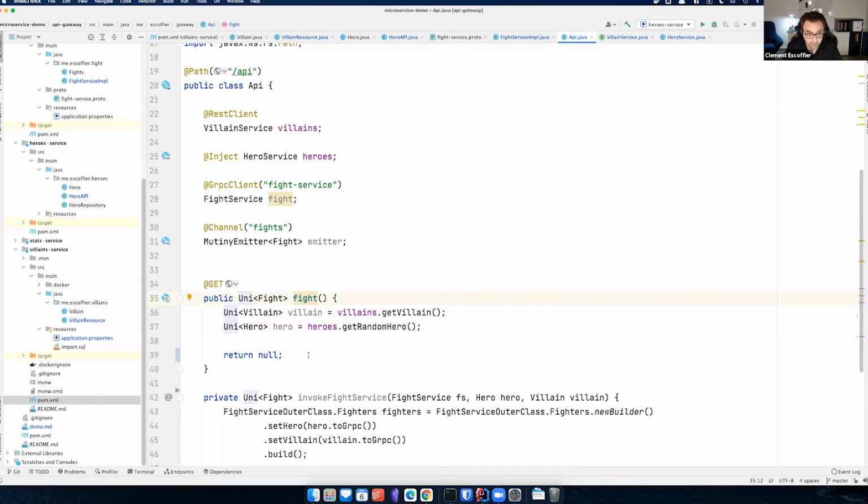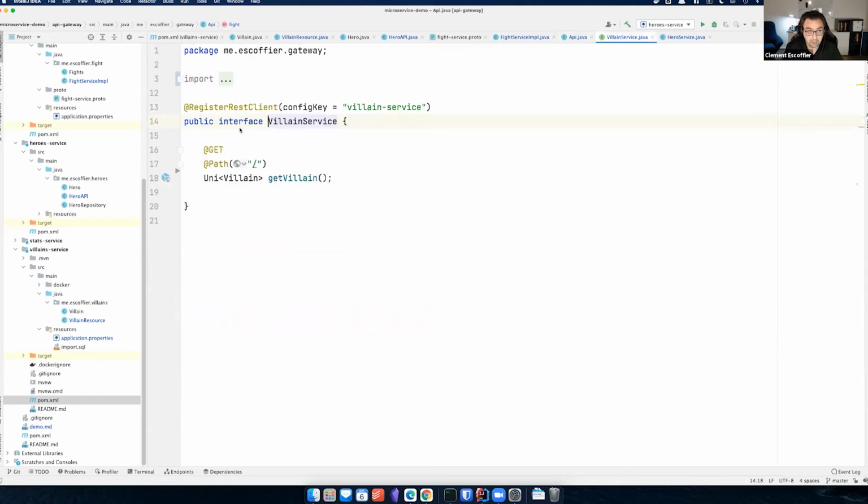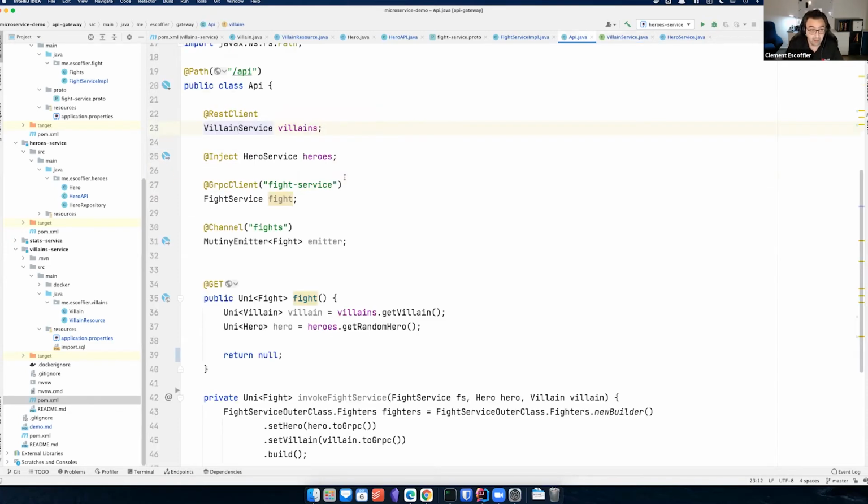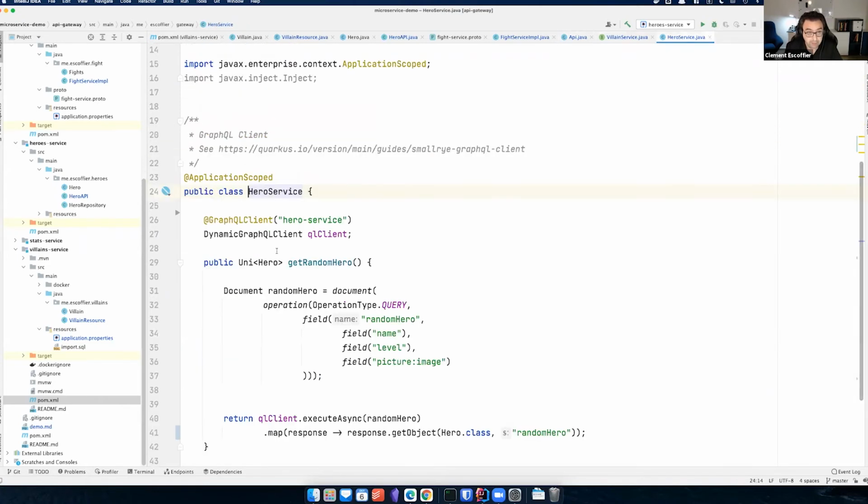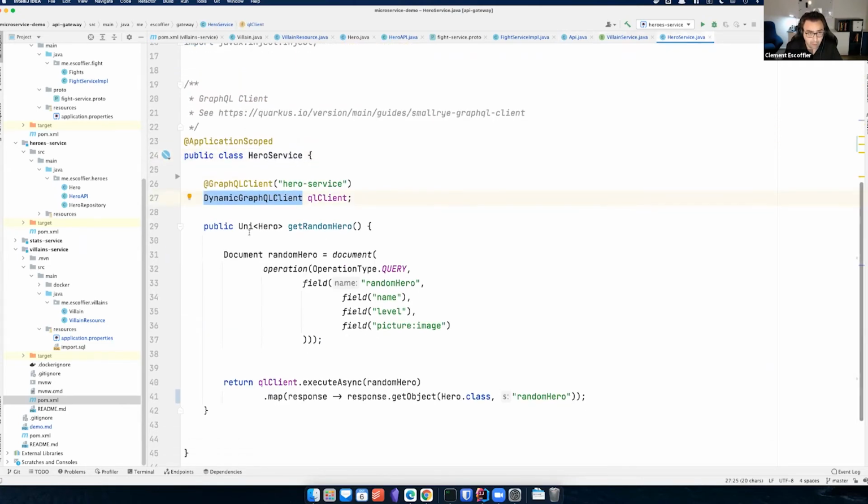That's one of the types we support. So I need to call the villain service. To do that, I'm using the REST client. The REST client is a way to model your HTTP API using annotations and an interface, so that avoids having HTTP everywhere in your code base. And again, it's fully reactive thanks to the reactive core of Quarkus. You can also use it in a blocking manner. There is no problem with this. For the hero service, I'm using the dynamic GraphQL client that also returns a Uni. So here it's not a high level client yet.